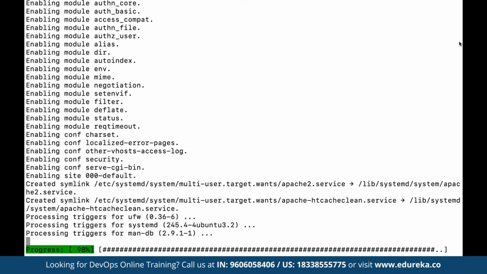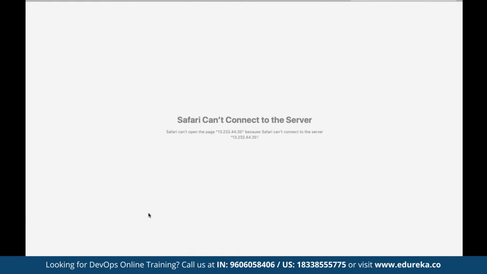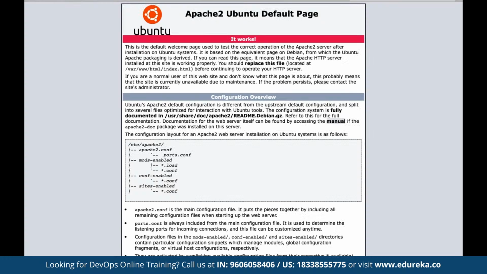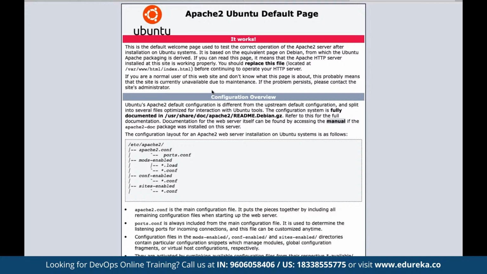Generally, depending upon the type of package, it can take anywhere between 1 minute to even 5 minutes, depending upon the package that we are looking to download and configure here. You can see here it has been configured. That means now if we come back and hit refresh, we can see the same IP is now returning the Apache 2 server homepage, which has been successfully installed on the current instance that we had defined.